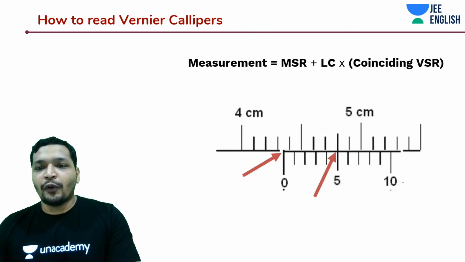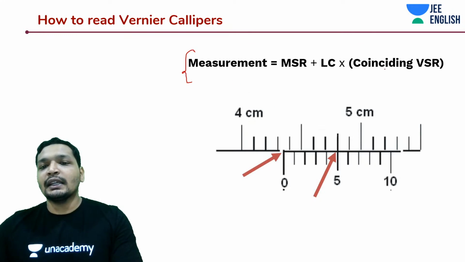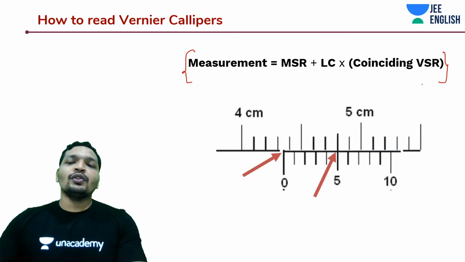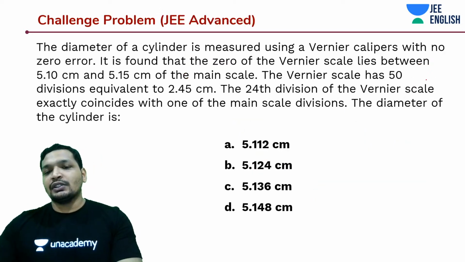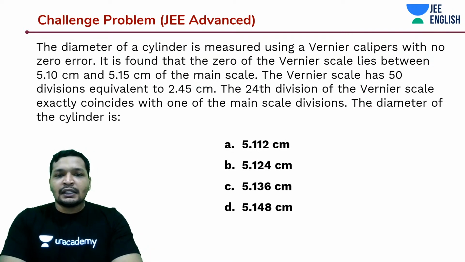Let's have a look at a few problems before we get into it. You just have to remember, measurement is nothing but main scale reading plus least count into coinciding Vernier scale reading. That is all you need to do. So let's get into a JEE Advanced problem. It's a very interesting problem, students.